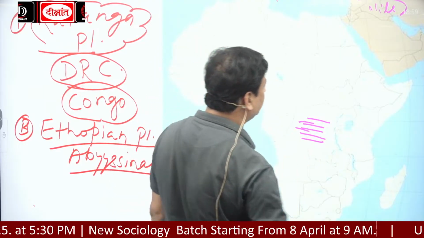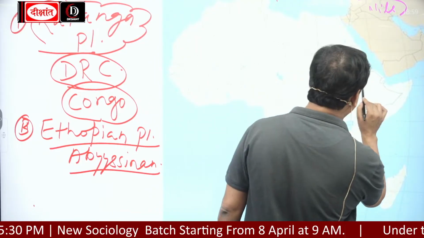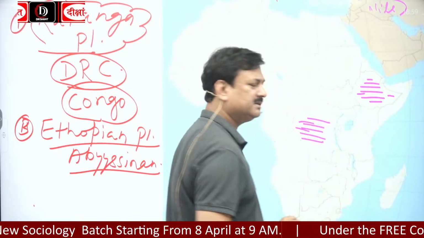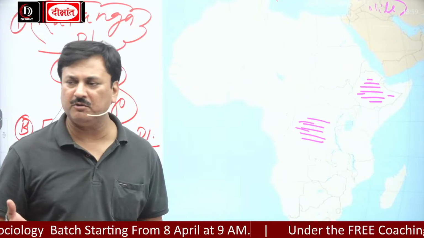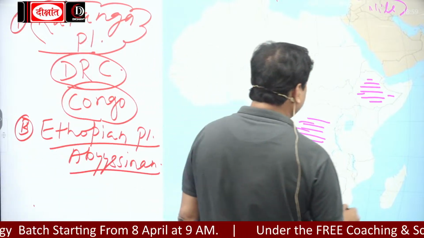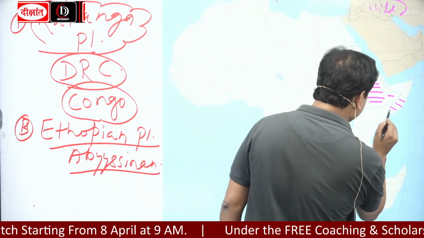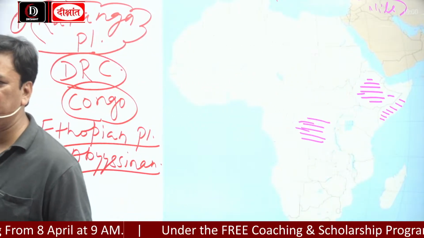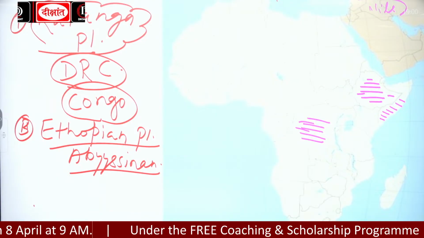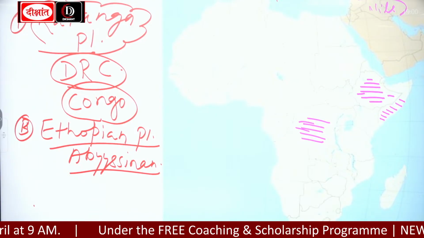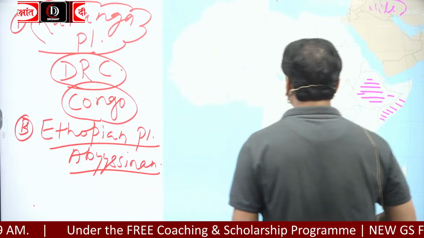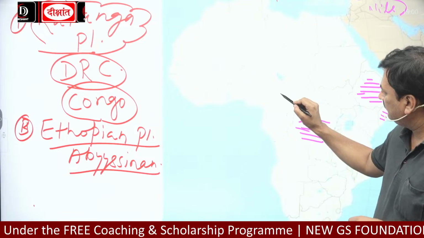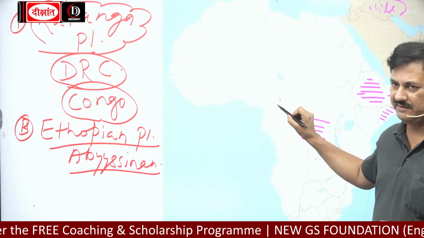Next was the Abyssinian Plateau or Ethiopian Plateau, a volcanic plateau formed by volcanic eruption. Third, the Somali Plateau, known for petroleum. Okay, then look, this is Nigeria.